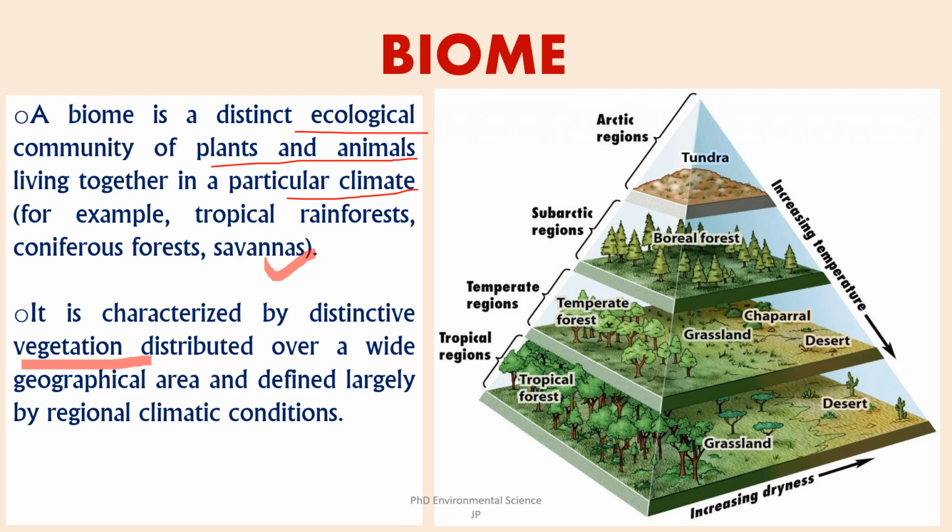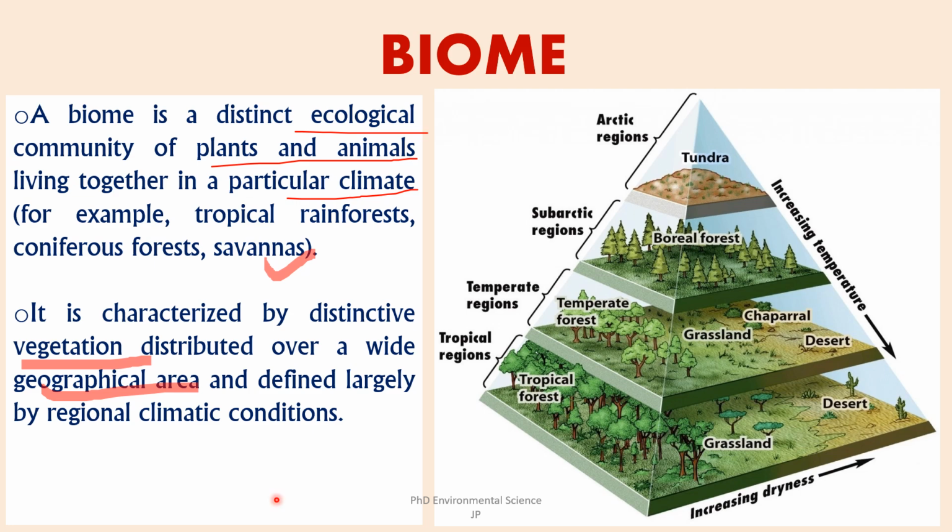Then biomes are spread over wide geographical areas, often spanning multiple continents. For example, tropical rainforests are found in South America, Africa, Southeast Asia. Then plant adaptations. Plants in each biome have unique adaptations to survive and thrive in their specific environment.